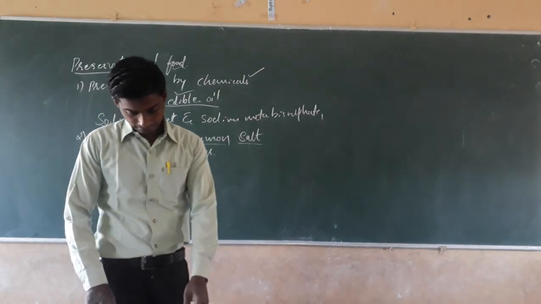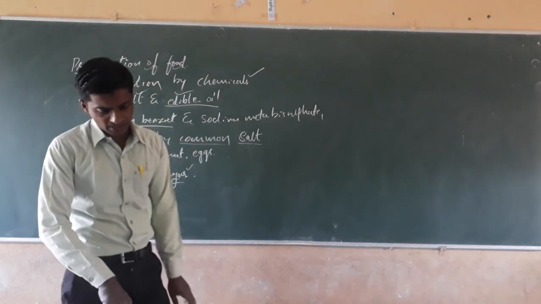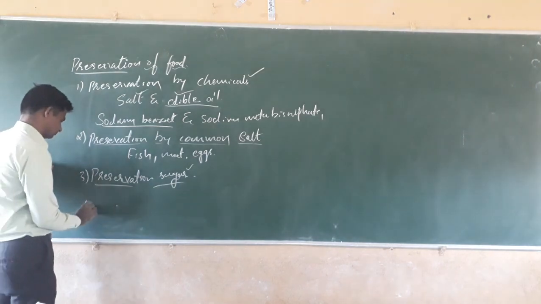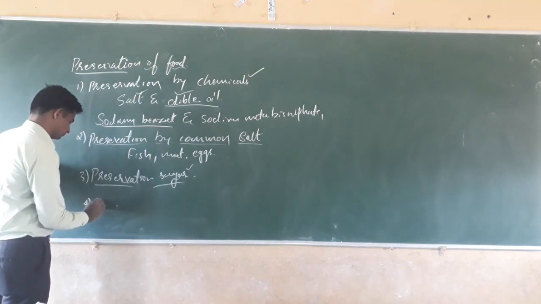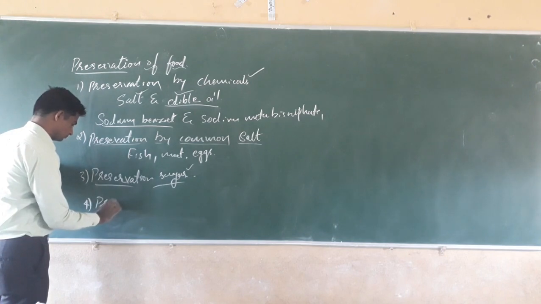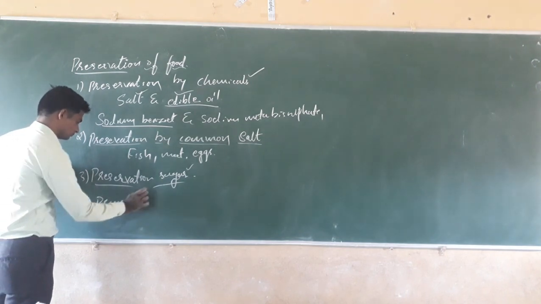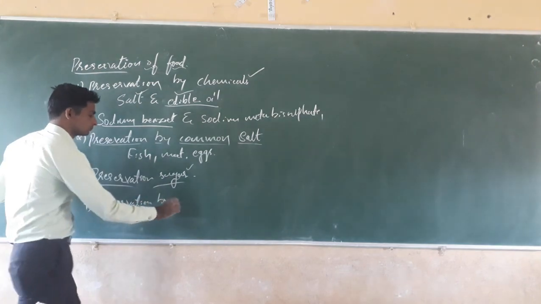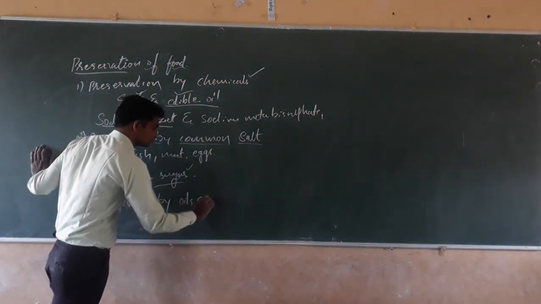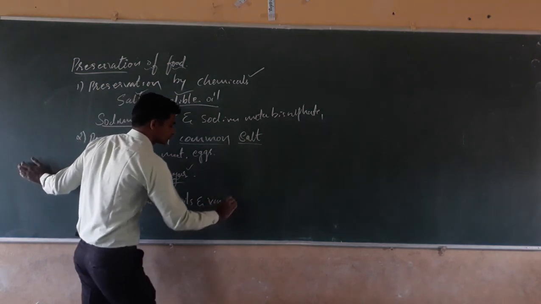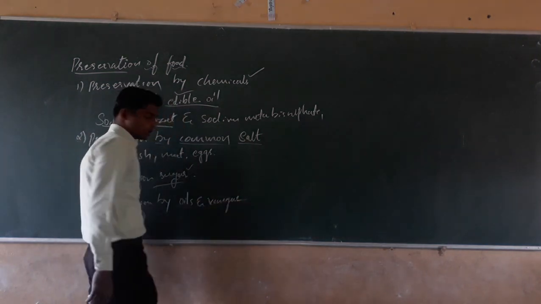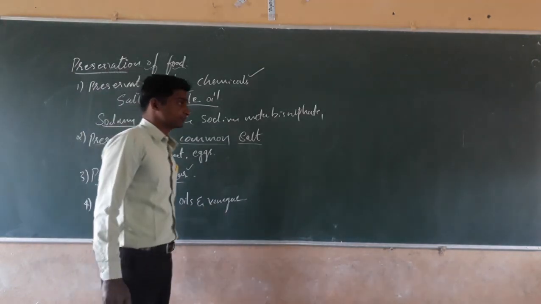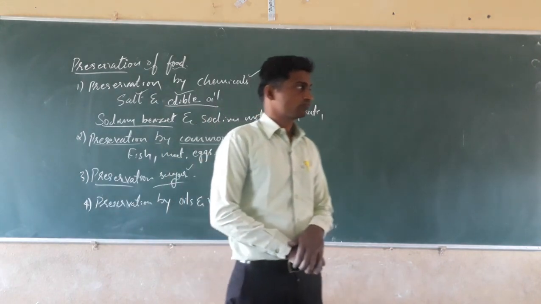The next, after this one, is preservation by oils and vinegars. Vinegar means acetic acid.